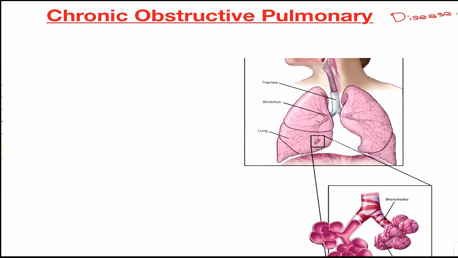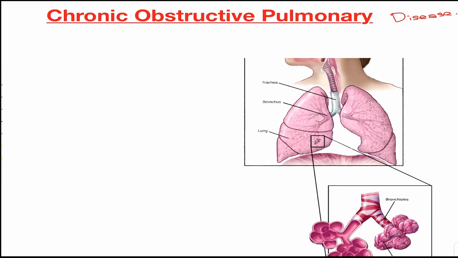Now, we studied asthma, and asthma was usually chronic. It's a chronic inflammation, but it is reversible, and the main difference is that it's always chronic. There is no acute form. Second, this one is not reversible. Later on we'll see what can reverse it. In asthma we saw that bronchodilators can reverse it, but in this case bronchodilators, though they can be used for treatment, cannot reverse the condition completely.